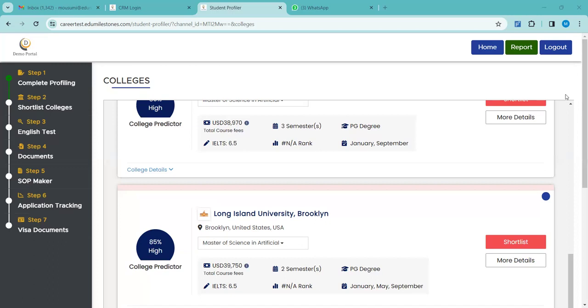So first, let me complete this 5,000 rupees. 5,000 we charge. We have kept it in such a way that you can term it as a security deposit kind of a thing. Once the student gets enrolled in the university, they will get this amount back. We need to secure students who are not diverting after reaching there.